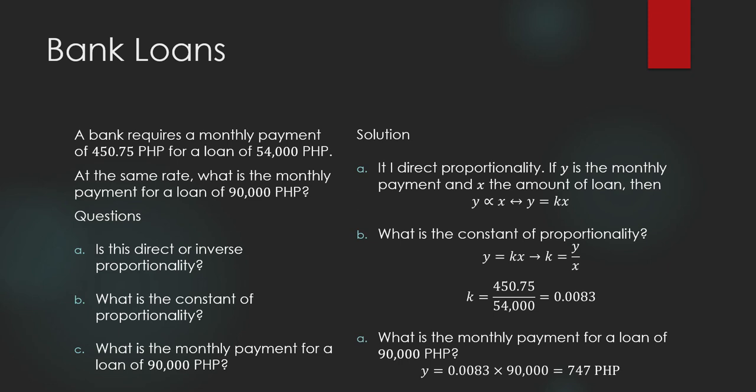What's going to be the monthly payment for a loan of 90,000 pesos? So we will use our equation. y is equal to k times x. But this time we already know k. k is equal to 0.0083. So when the loan is 90,000 pesos, monthly payment is equal to 0.0083 times 90,000 pesos, which is equal to 747 pesos.